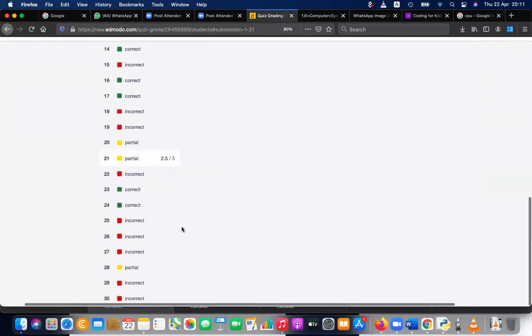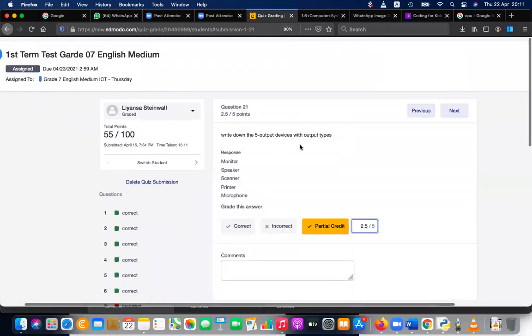Question number 21. Write down 5 output devices and the output types. Monitor, speaker, scanner is input. Monitor, correct. Speaker, correct. Printer, correct. Microphone is also input. So it's half of it correct. So can you tell me 5 output devices? Others? Can we write scanner? Scanner is input, no?